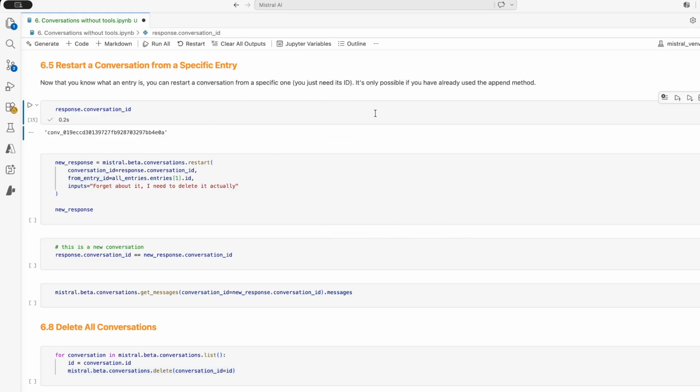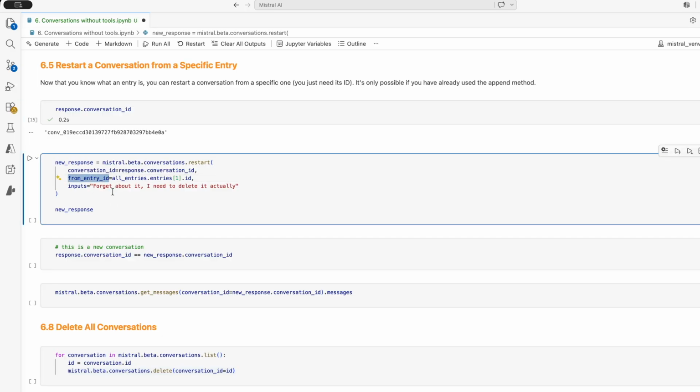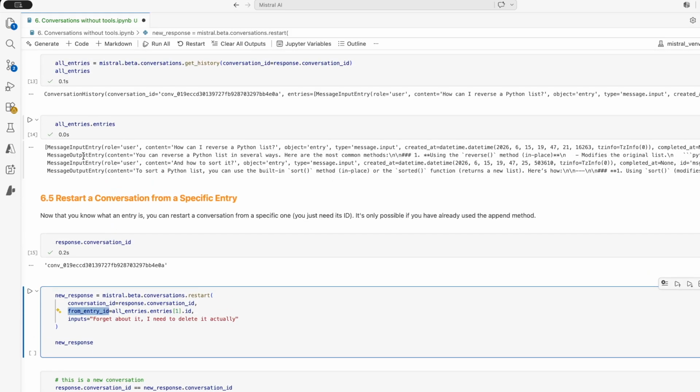And finally, there is an option to restart a conversation from a specific entry. The only condition, and this is written in the documentation, is that you need to have already used the append method at least one time. So we have already done so because we asked the first question and later we asked a second one with the append method. So it means that we will be able to restart the conversation from this specific entry. In addition to the conversation ID that you provide when you append to a conversation, this time you also need to identify the entry from which you want to restart the conversation. And this is what you can find here in allentries.entries.